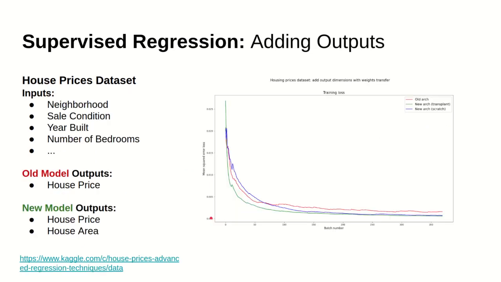We also tested our algorithm's performance when augmenting the number of outputs in a supervised regression task. In this case, we first trained a model which predicted the house price given some features. Later, we transferred the learned weights into a model which also predicted the house area. As you can see, the model which received the previous weights, also in green, learned much faster than the one starting from scratch, in blue.